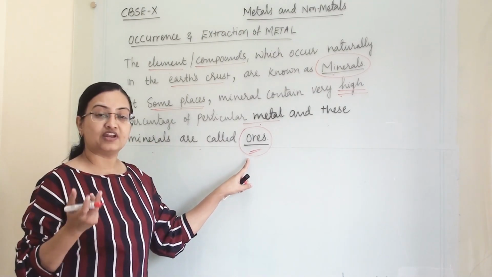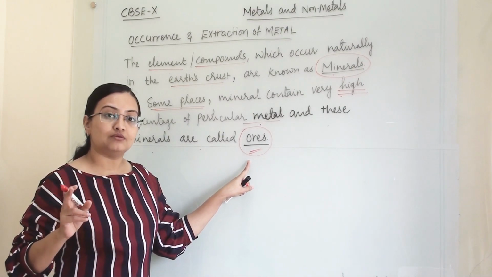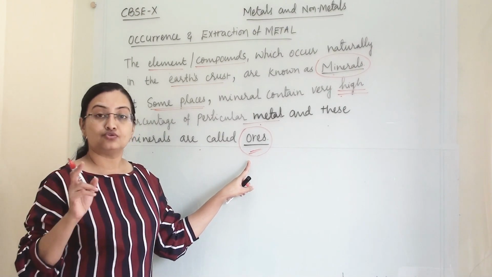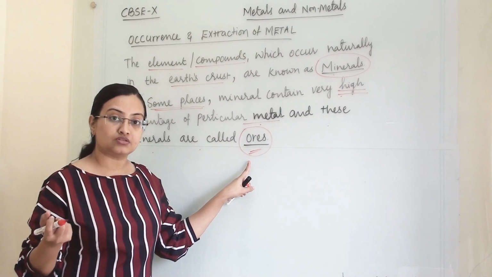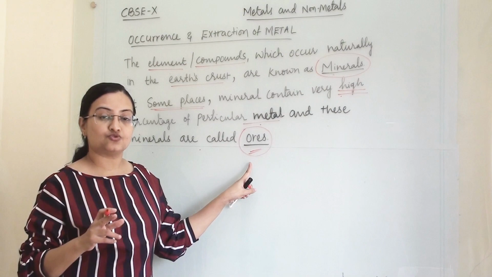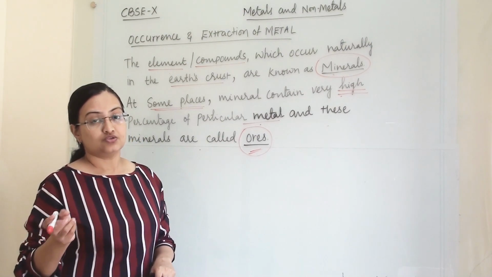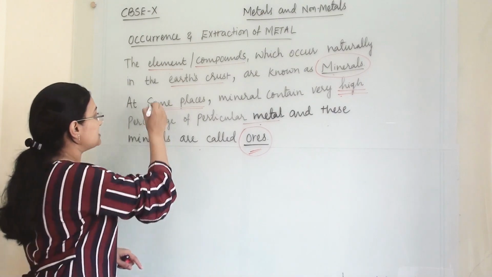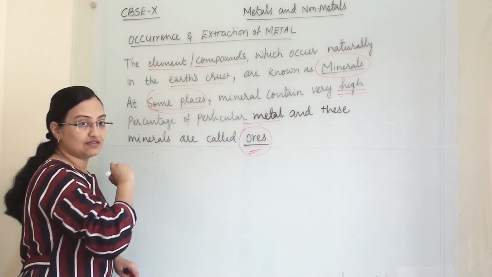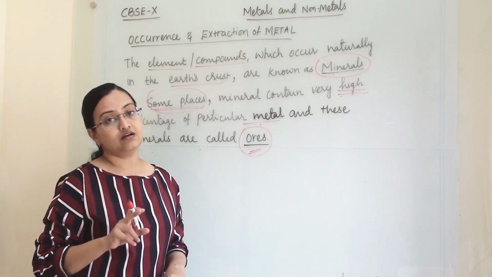So when the percentage is very high and the extraction process is profitable, then those minerals are termed as ore. For example, bauxite. In bauxite, the percentage of aluminium is very high, so extracting aluminium from bauxite is very easy and profitable. That's why we term bauxite as an ore of aluminium. This happens only at some places where some metals are in high percentage in the earth crust.